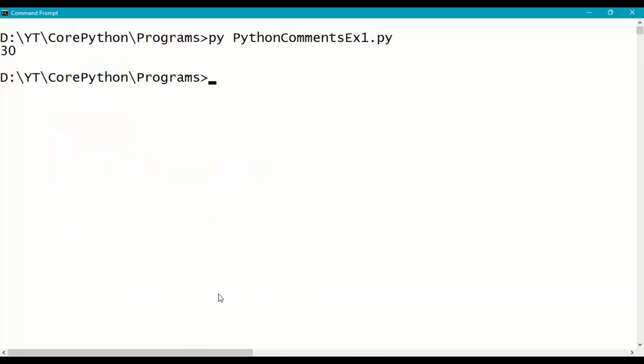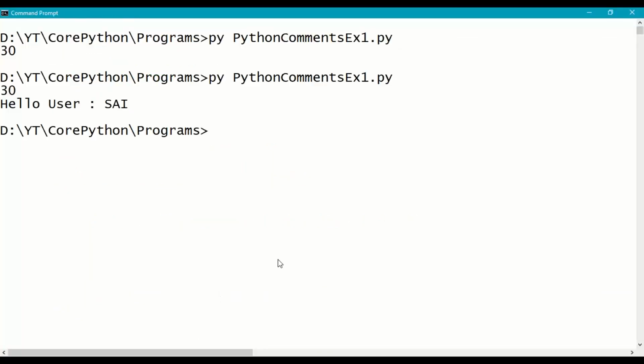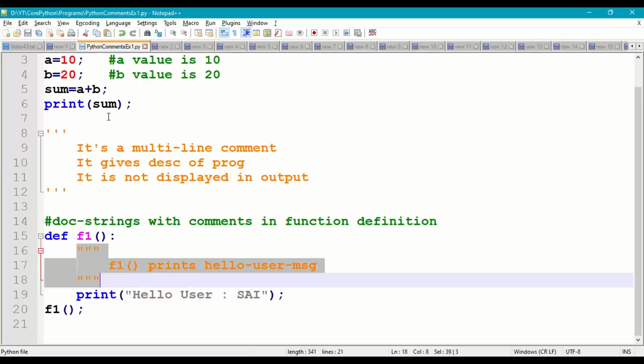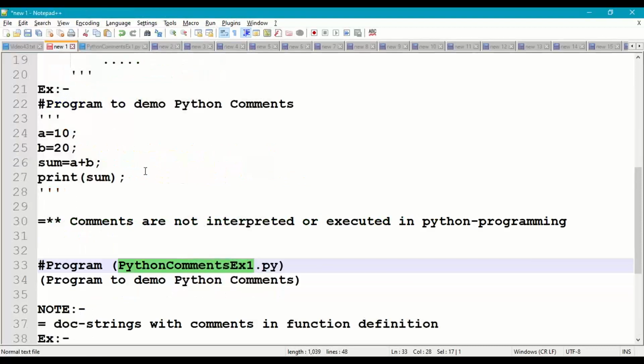Come to the prompt and run it. Hello user Sai. So this is all about comments. Comments are not interpreted nor executed in Python programming. They just provide a description of a program.